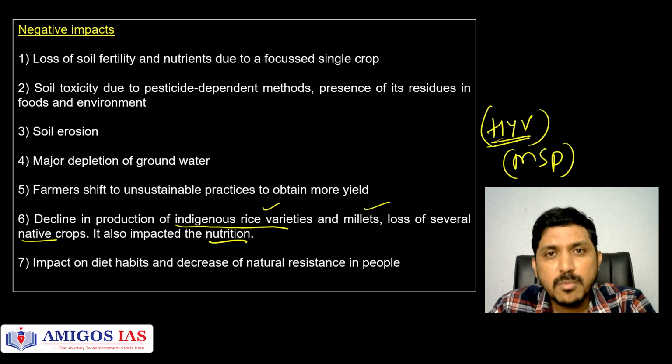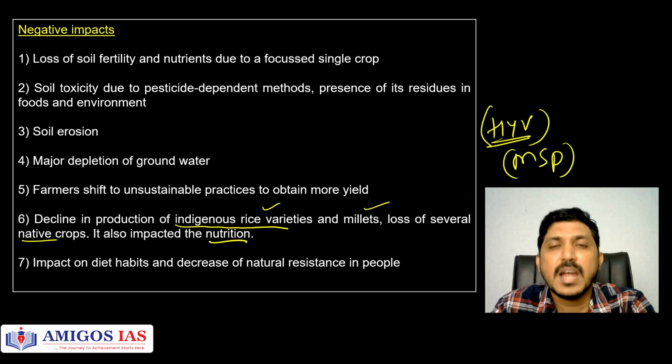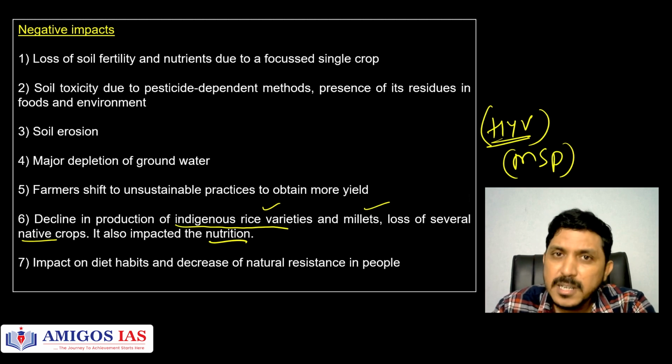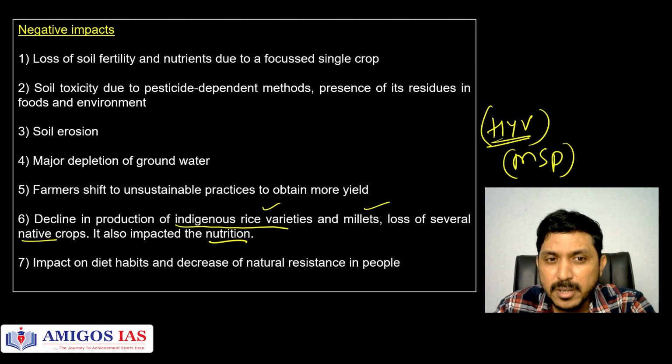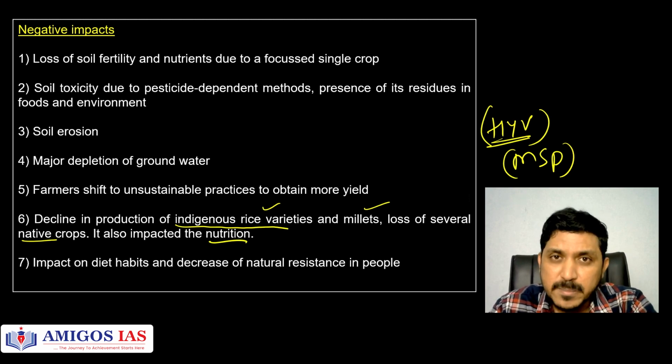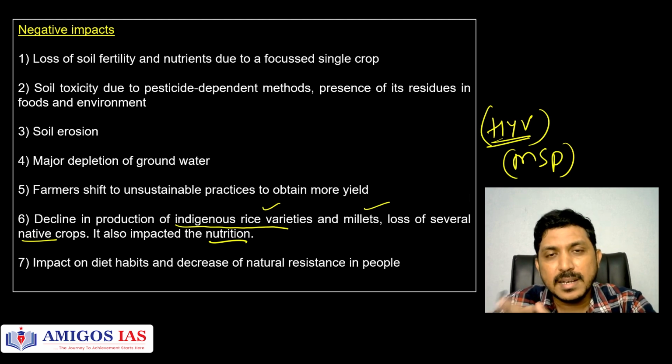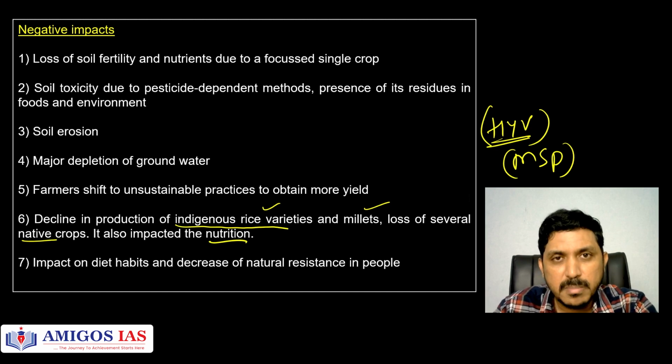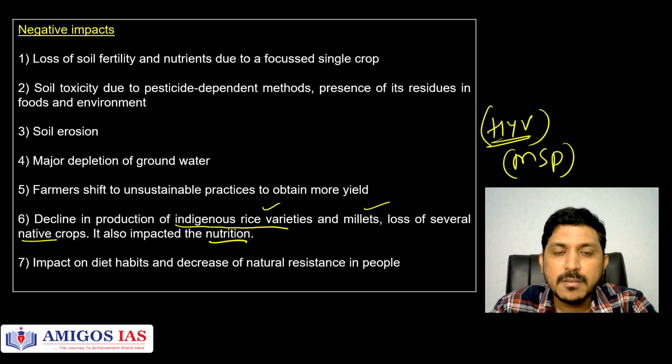And because of more carbohydrates, lot of people in India today have disease burdens also. Diabetes: one of the largest diabetes affected populations in the world is in India. All these are also attributed to the excessive consumption of rice and wheat in India and neglect of varieties like millets. Of course, now the government is trying to rectify that. We are going more and more for indigenous varieties, and millet production also has been enhanced in India. We will discuss that in the next class, about the problems which have been rectified after these negative impacts.